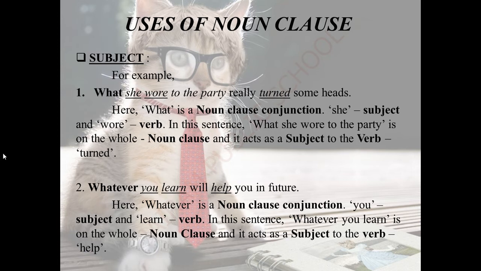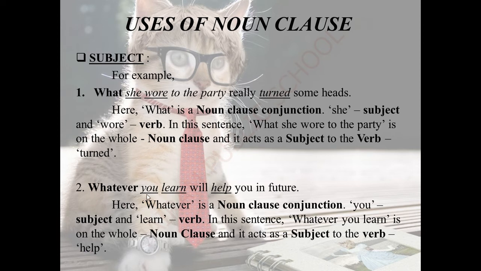See the second sentence. Whatever you learn will help you in future. So here, as in the first sentence, see here 2 verbs are there. See, whatever is a noun clause conjunction. You is the subject, learn is a verb, help is a verb. Now whatever you learn is the noun clause.